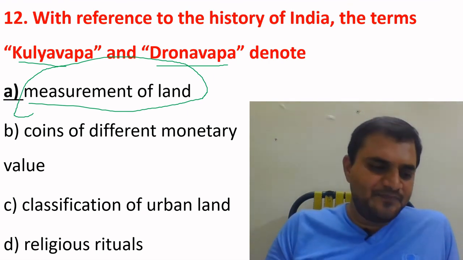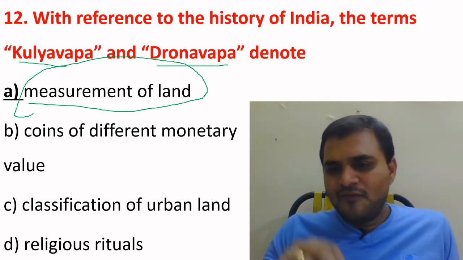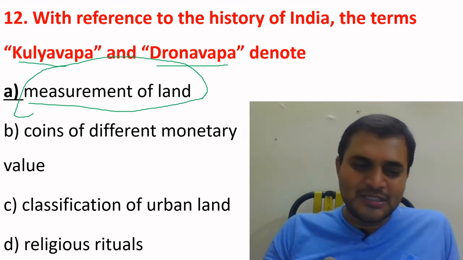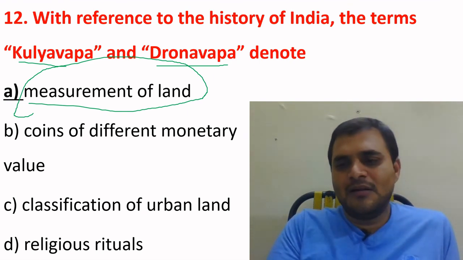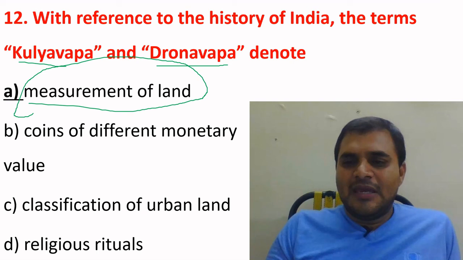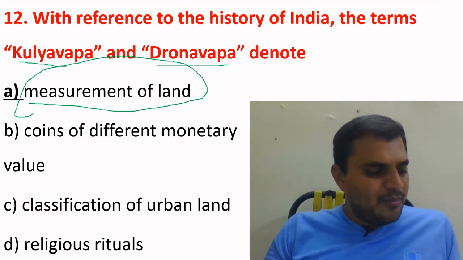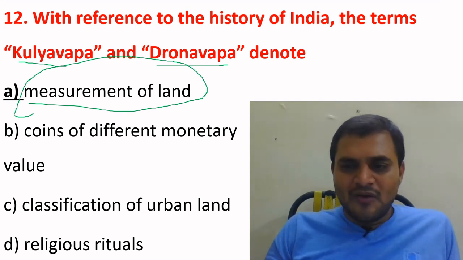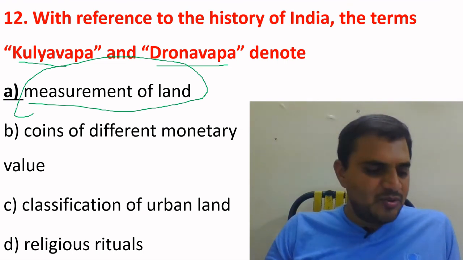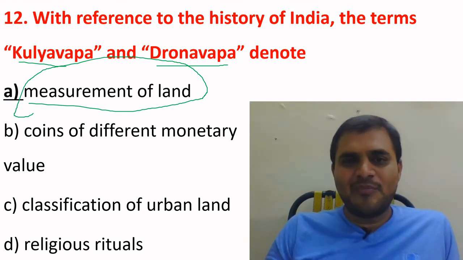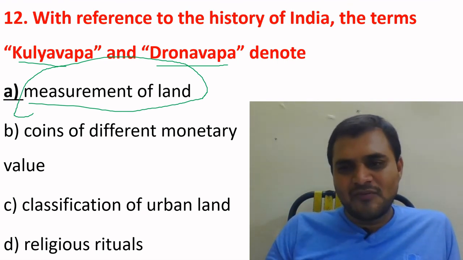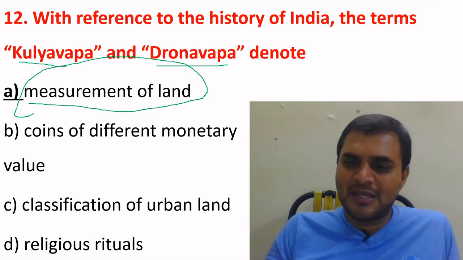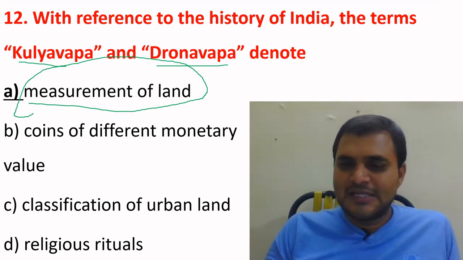Remember this. You will find this type of terminology in Krishna Reddy and V.K. Agnihotri. Dronavapa was equivalent to 1/8 of Kulyavapa. Please remember and make a note. Okay, we'll see the next question.